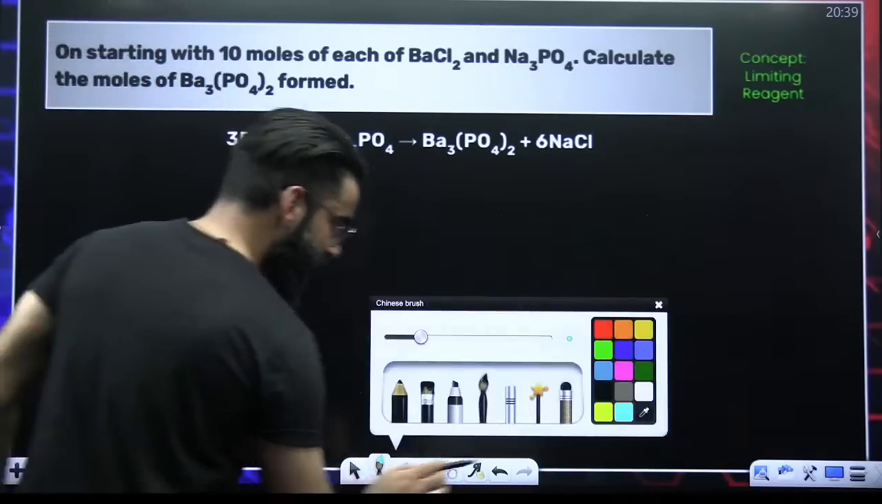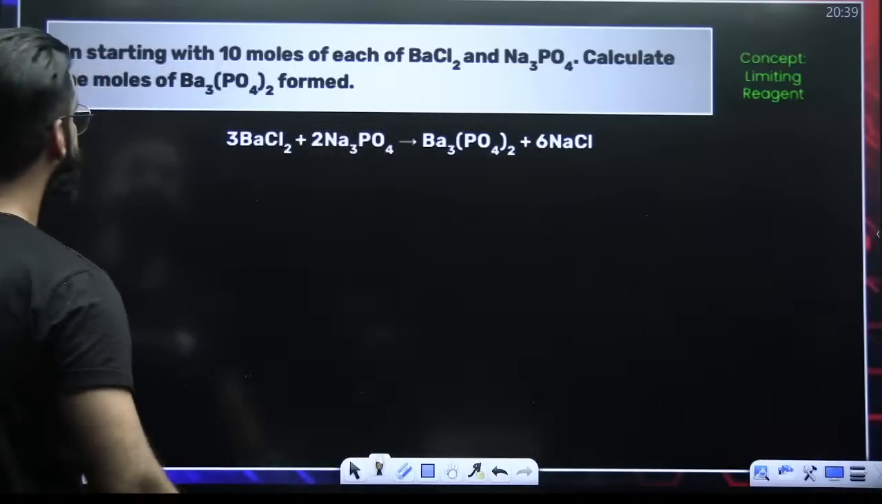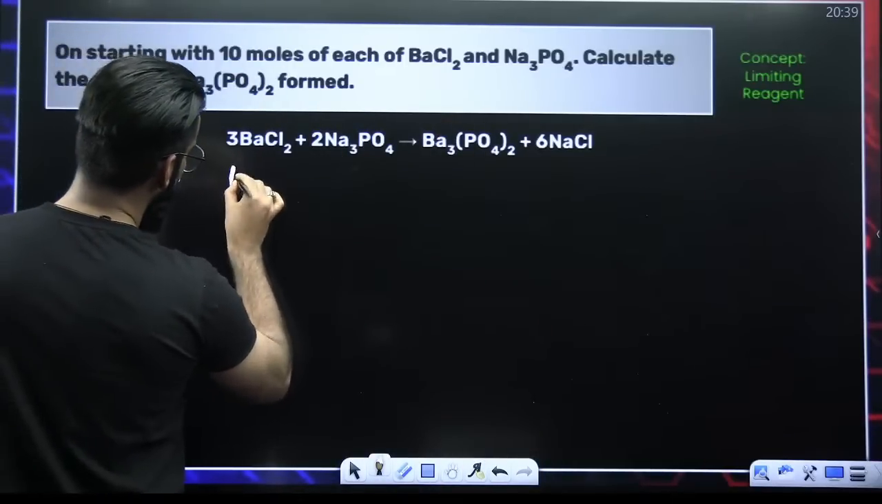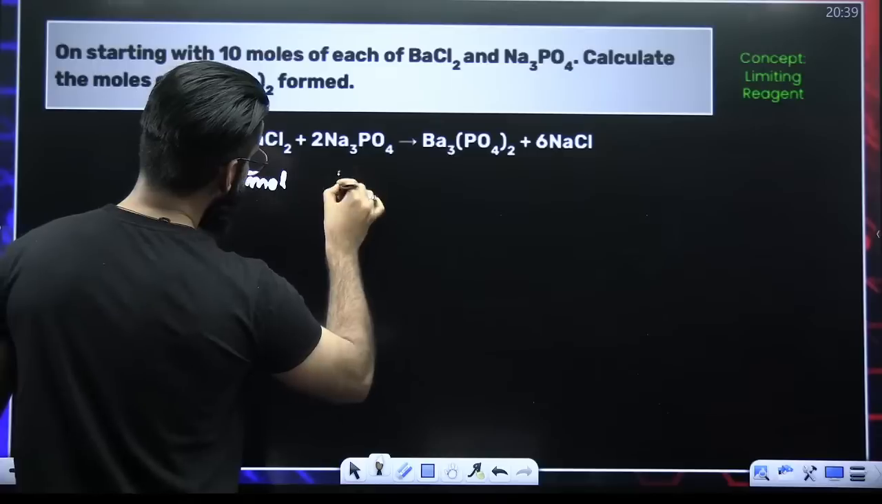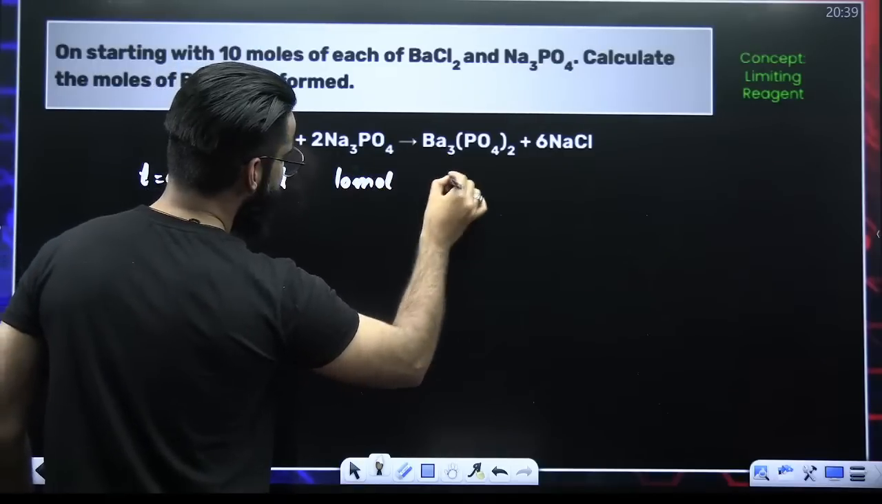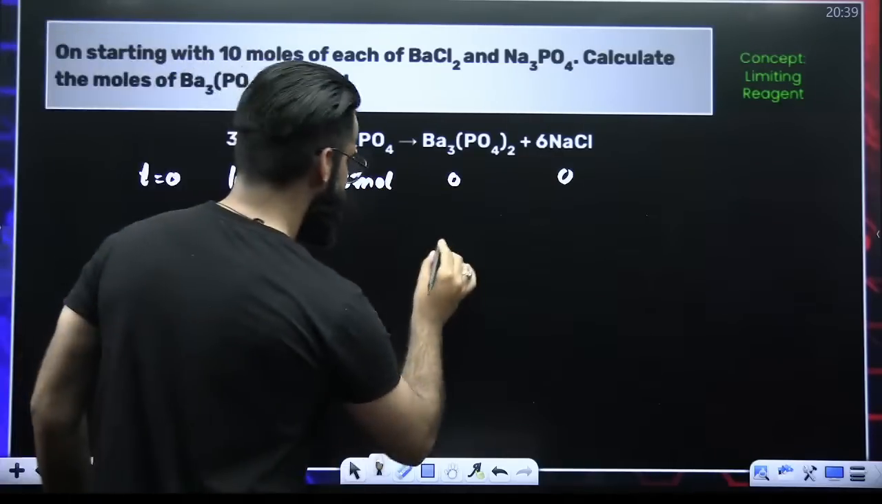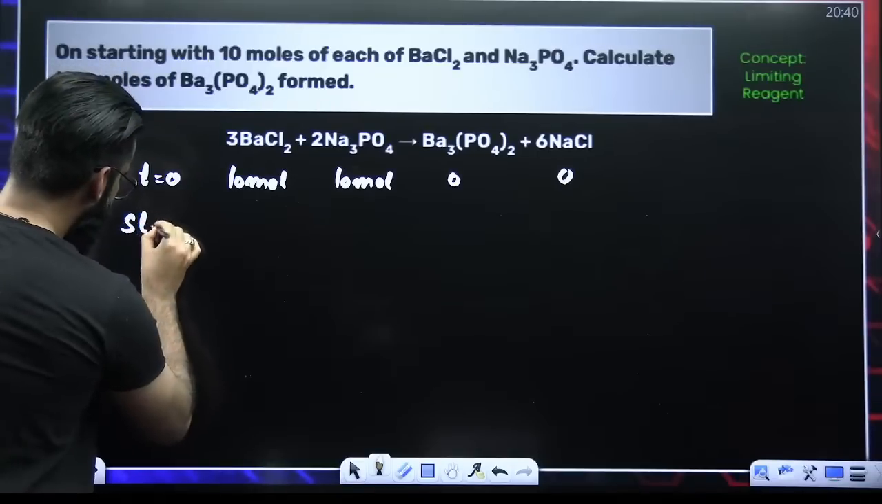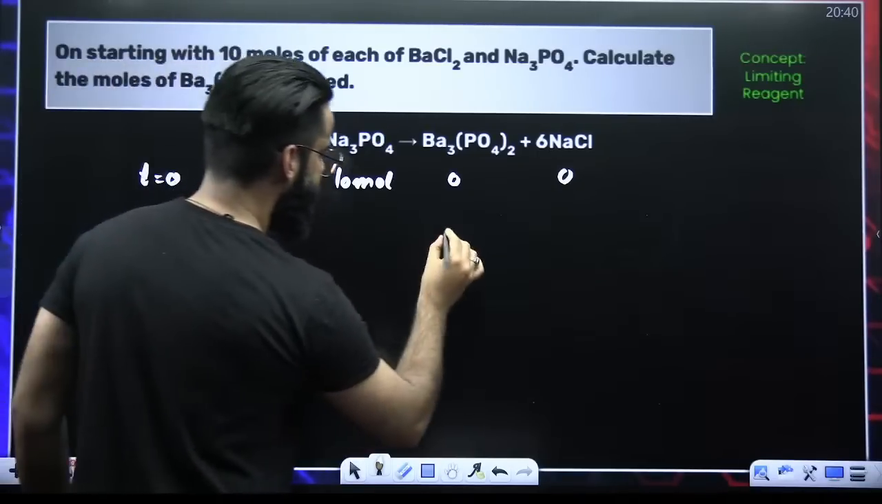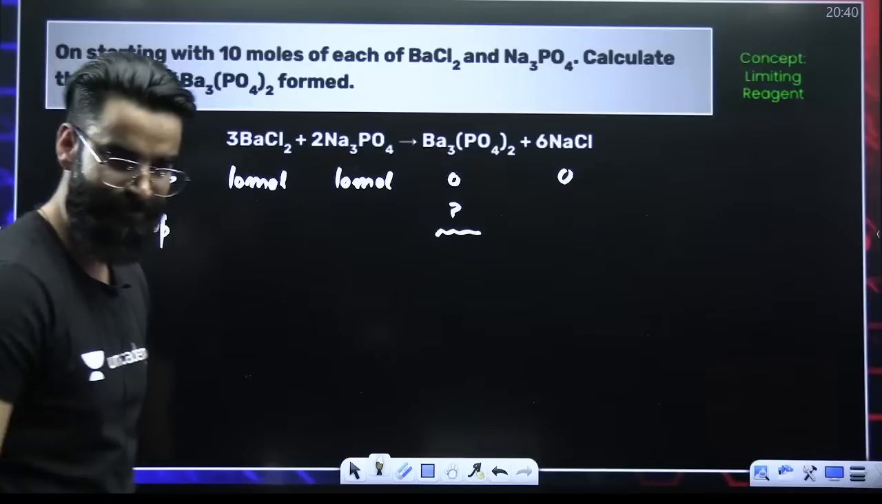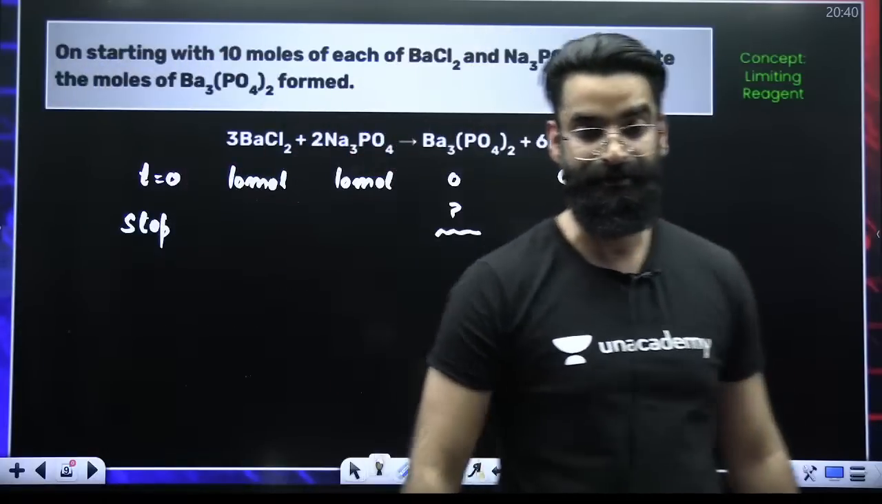See, guys, if you look at this particular question, we are starting with 10 moles each of reactants. So in the beginning, this will be 0, this will be 0. Calculate the moles of barium phosphate formed. When the reaction would have stopped, I will have to calculate the moles of barium phosphate that has got formed in the reaction. I'm pretty much sure you can easily solve it.